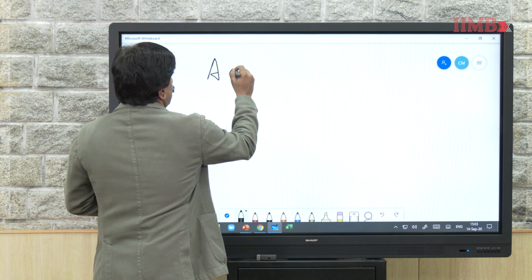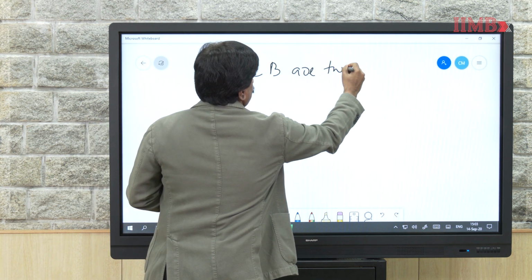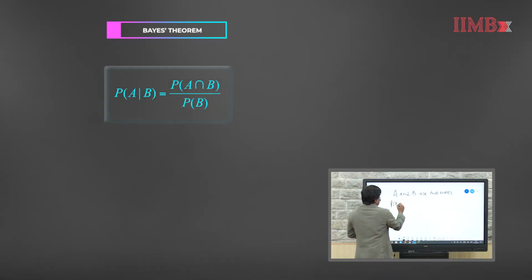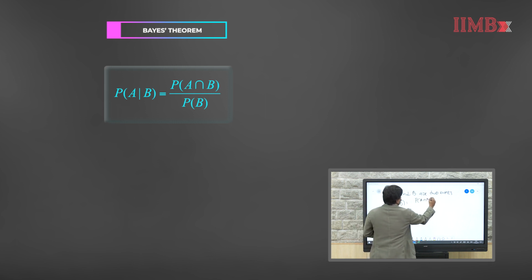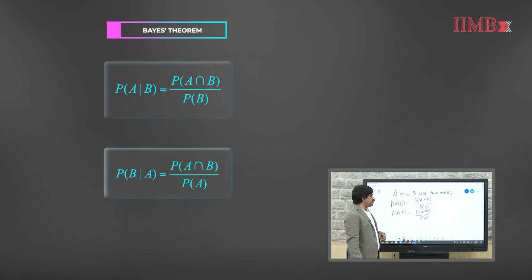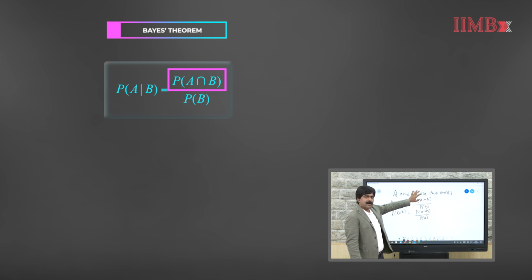Let us say A and B are two events. Then I can write probability of A given B is equal to probability of A intersection B over probability of B. And probability of B given A is again probability of A intersection B divided by probability of A. So, I can rearrange these two formulas. If you look at the right hand side, I have probability of A intersection B in the numerator.